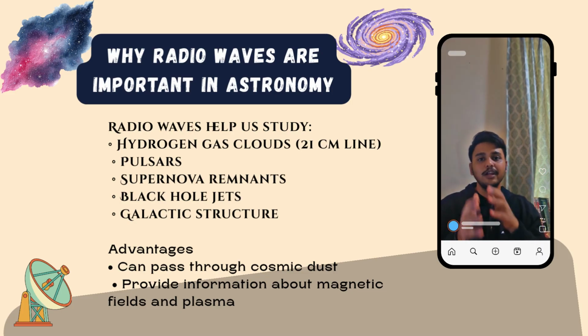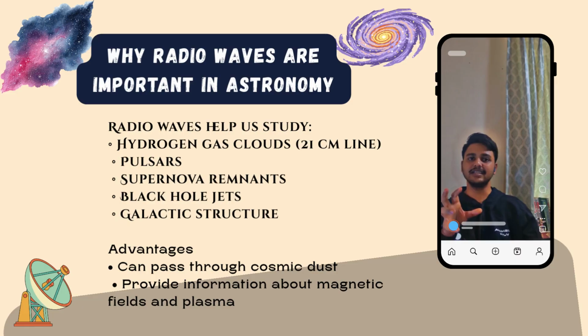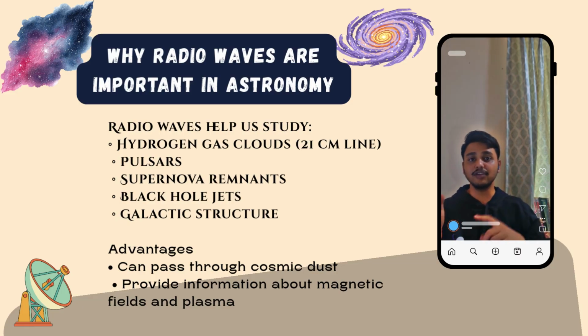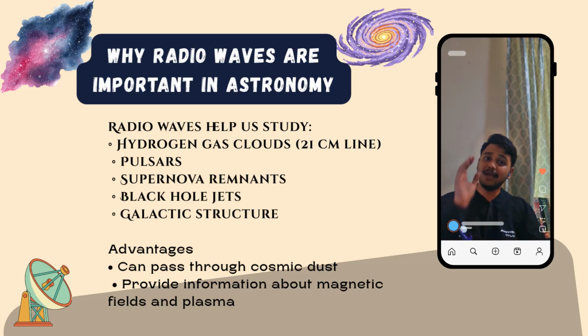For example, neutral hydrogen atoms in interstellar space emit radiation at a wavelength of 21 centimeters, which lies in the radio region of the spectrum. By detecting this radiation, astronomers can map the structure of galaxies and study the distribution of hydrogen gas throughout the Milky Way. Radio observations are also essential for studying pulsars, which are rapidly rotating neutron stars that emit periodic